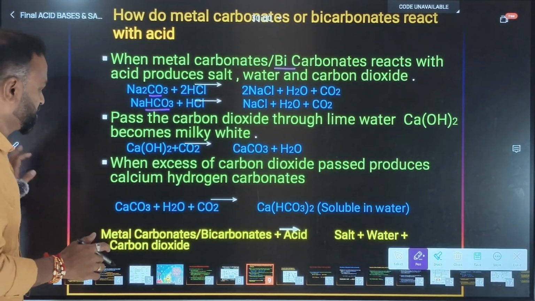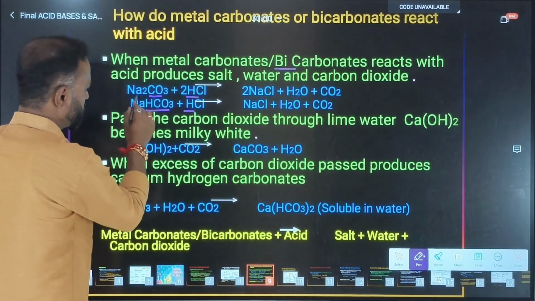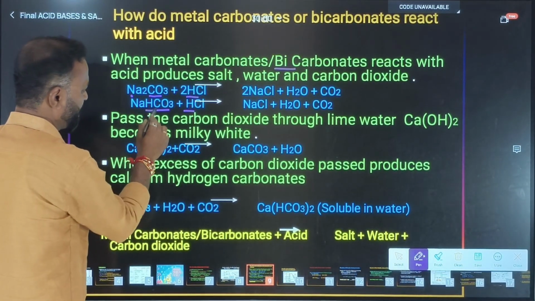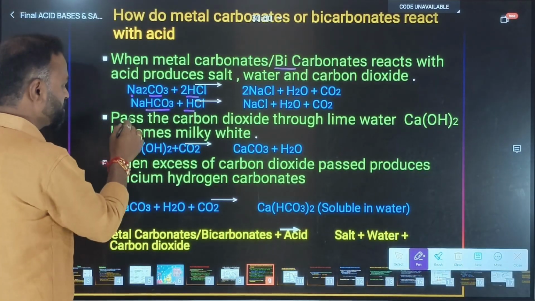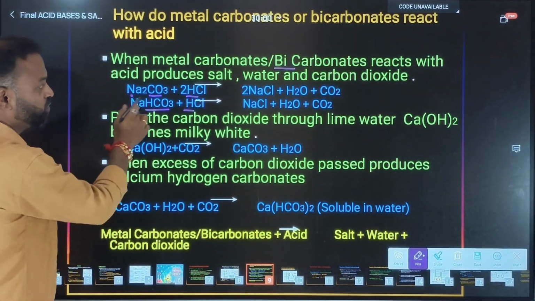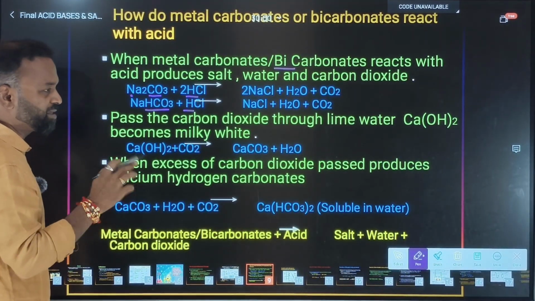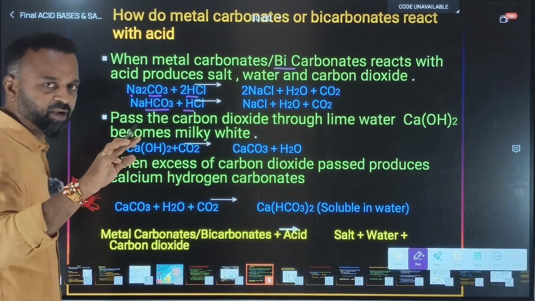Here there is one interesting thing. This is the acid HCl. Now when metal carbonate and metal bicarbonate react with the acid, these two are basic in nature. That's the reason they are able to react with the acid. You have to understand that. What we know is that acids and bases react to form the respective salt and water.